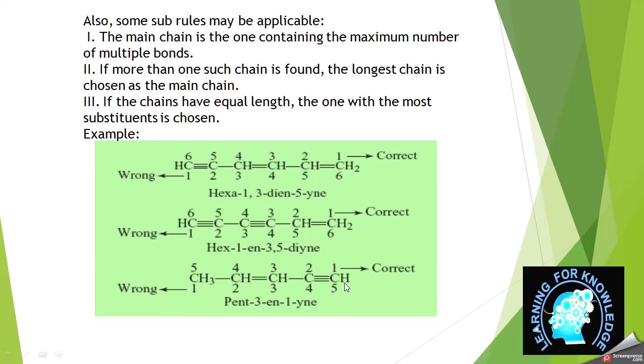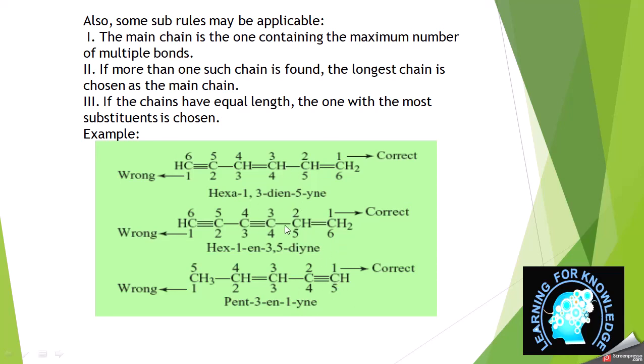Now there is another classical example which contains only one double bond and one triple bond. Look, if we start numbering from left to right, the double bond will get position second and the triple bond position fourth. But if we start numbering from right to left, the triple bond is at first position and the double bond at third position. So in this case we will prefer the lowest numbering.